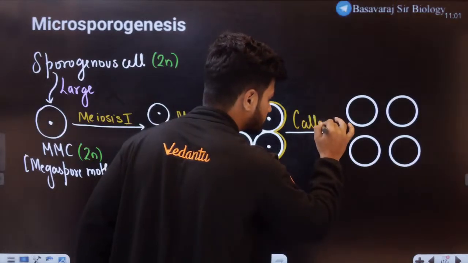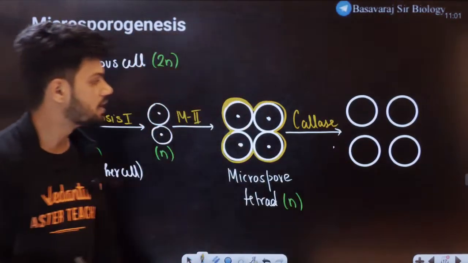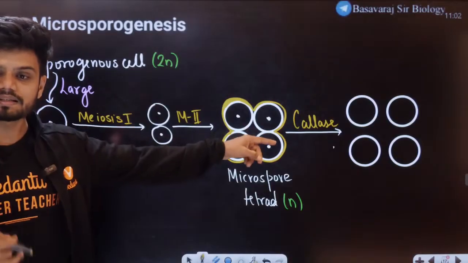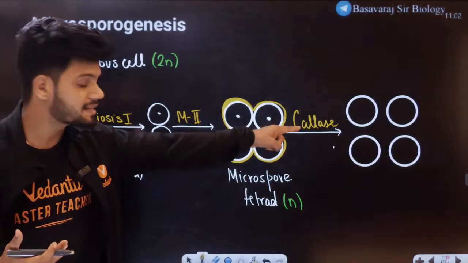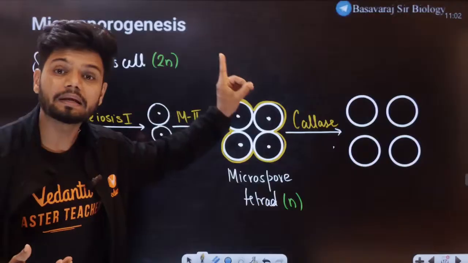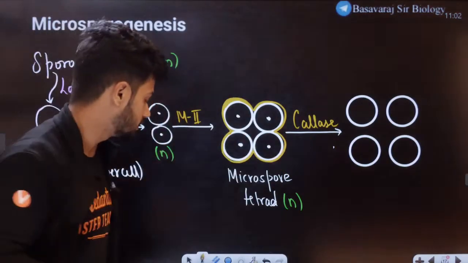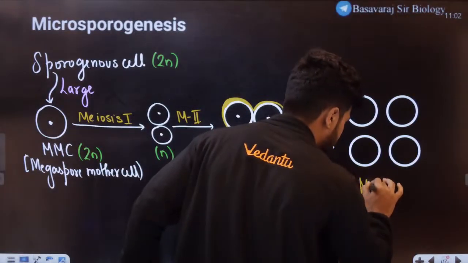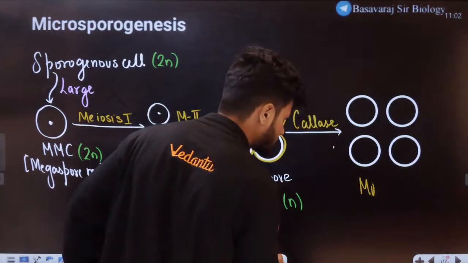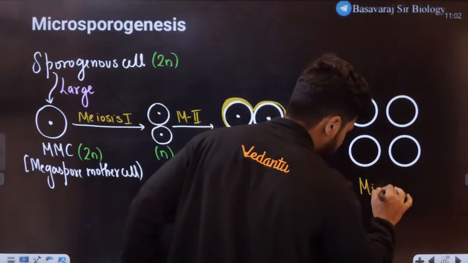Now, can anyone tell me, who is producing this enzyme? This enzyme is coming from the tapetum. Clear? Now, this right here is the microspores.